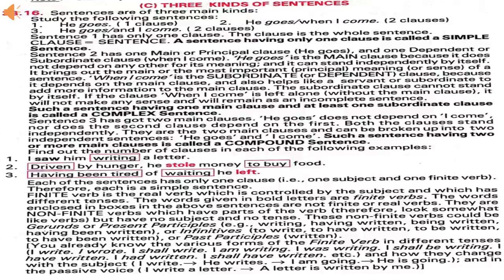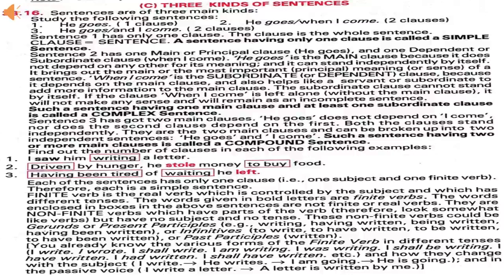He goes when I came. This sentence has two clauses. One clause is he goes and the second is when I came. He goes is the main clause, the independent clause, and when I came is a subordinate clause.